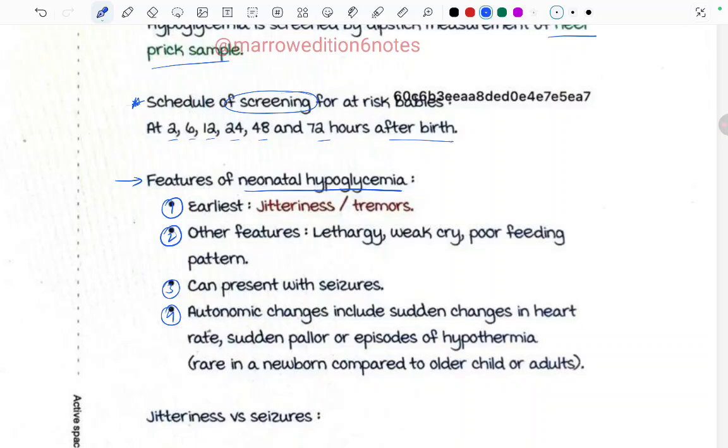So how will we diagnose that the baby is having hypoglycemia? What are the features that the baby will show? First is the jitteriness or the tremors, then lethargy and very weak cry or poor feeding pattern, and even seizures. And some changes in the heart rate and sudden pallor or episodes of hypothermia.